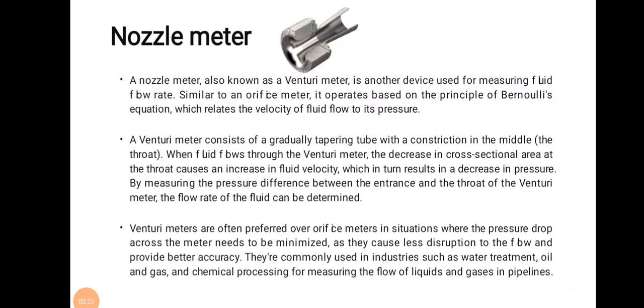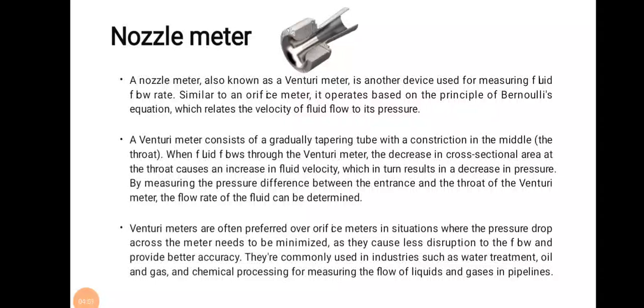A venturimeter consists of a gradually tapering tube with a constriction in the middle that is known as the throat portion. When fluid flows through the venturimeter, the decrease in cross-sectional area at the throat causes an increase in fluid velocity, which in turn results in a decrease in pressure. By measuring the pressure difference between the entrance and the throat of the venturimeter, the flow rate of the fluid can be determined.